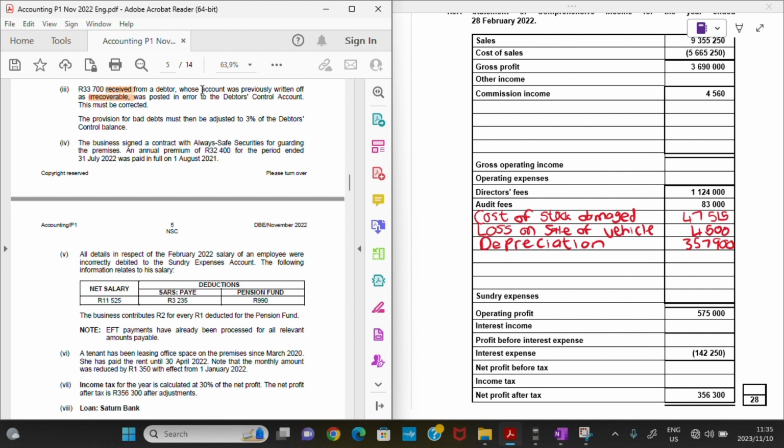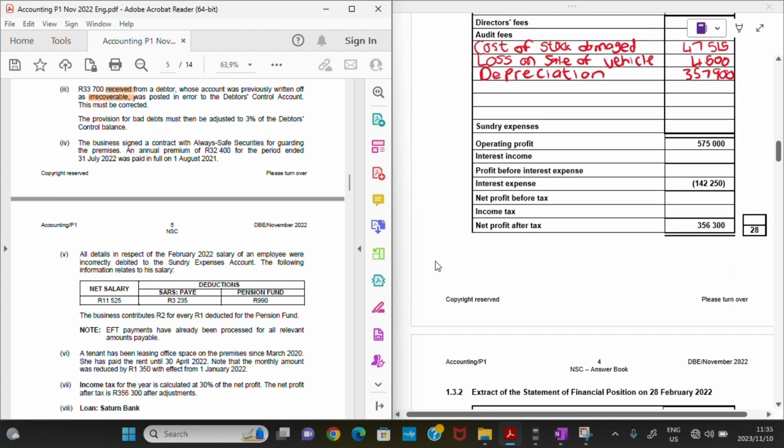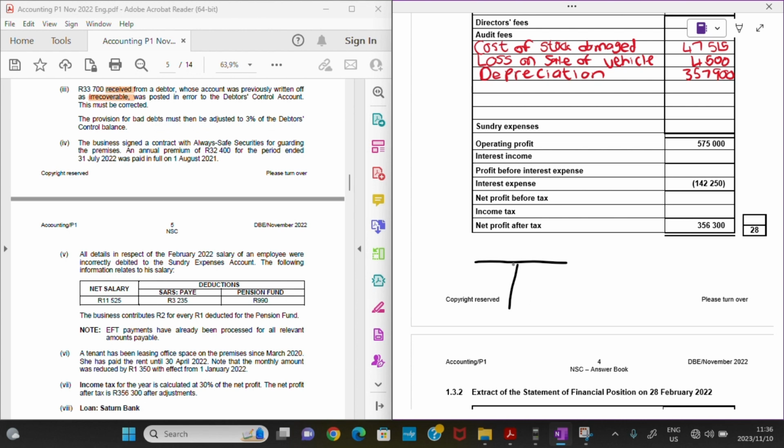So what does this tell us? Let me make space and use T accounts to explain this to you guys. We had our debtors control account, right? This is how it's looking. 33,700 was received.